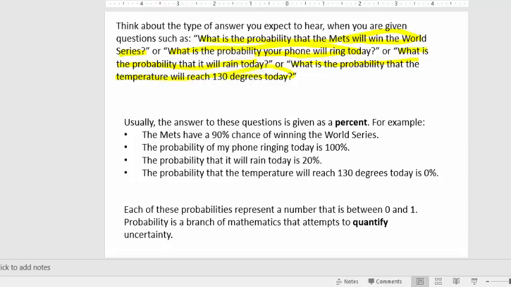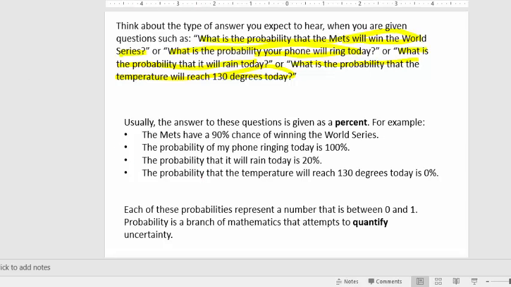Well, if you're a Met fan, you probably wouldn't say that the Mets have a 90% chance of winning the World Series because you know better. You might say the probability of your phone ringing today is 100%. You might say the probability that it's going to rain today is 20%. Yeah, it looks pretty sunny out. And the probability that the temperature will reach 130 degrees today is 0%.